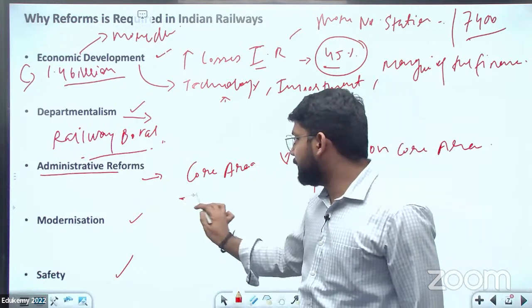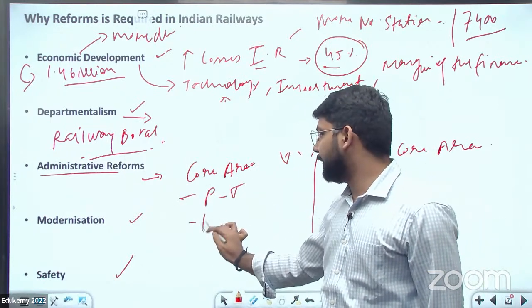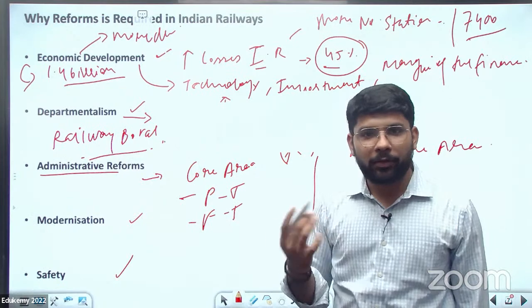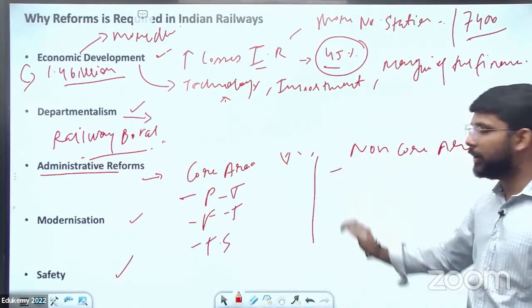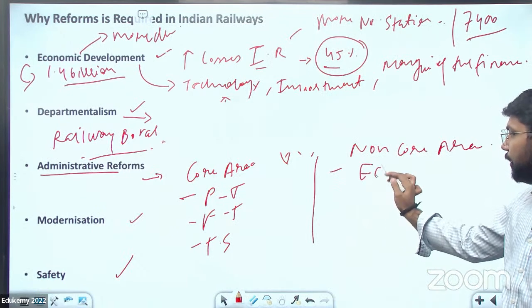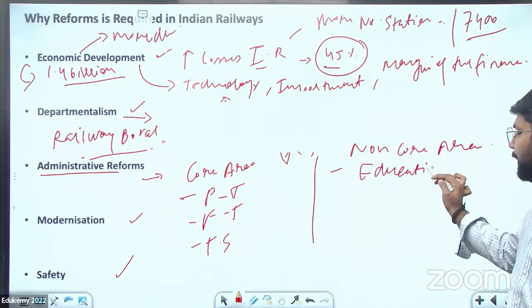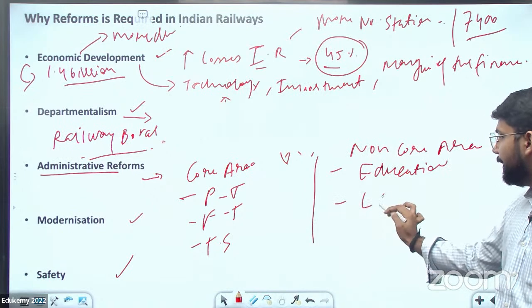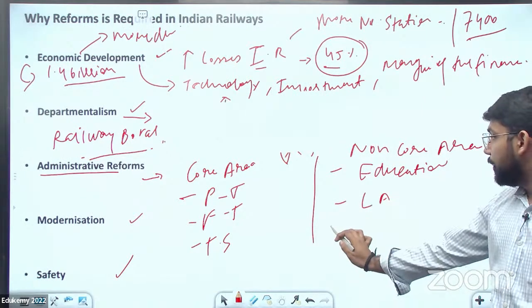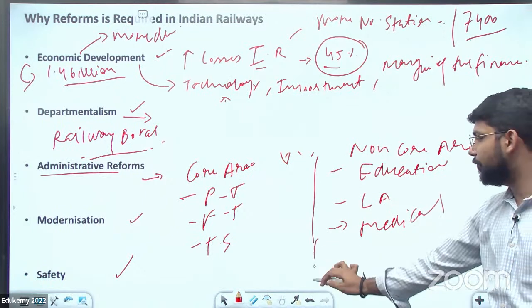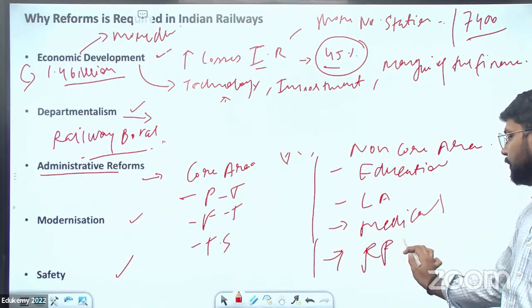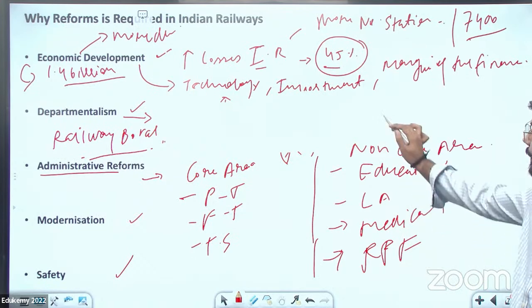In the core area, it's the passenger trains and the freight trains, where they operate different kinds of systems, such as the ticketing system. In the non-core area, they focus on the education of railway personnel, land acquisition, the medical health of railway persons, and the railway police force. These are the non-core area.